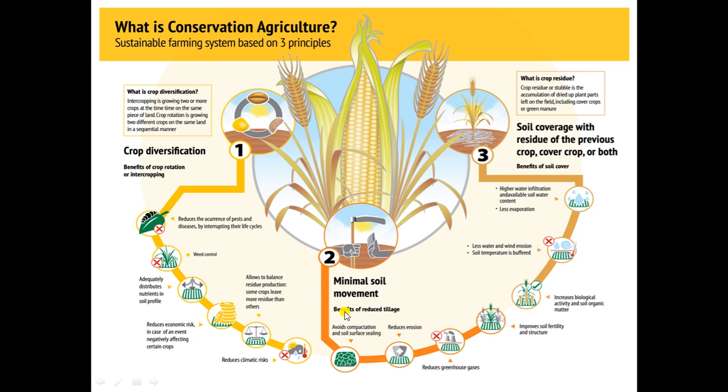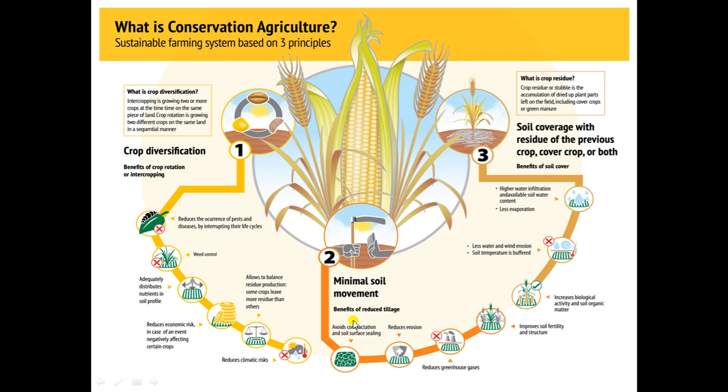Next is minimum soil disturbance. Here the advantages are that it avoids compaction and soil surface sealing. It reduces the erosion that I explained to you. If we disturb our soil for a longer time, the chances of erosion will be high, but here we are not disturbing it, as we are following zero tillage or minimum tillage, so erosion will be very little. It reduces greenhouse gases also. It improves the soil fertility and soil structure.